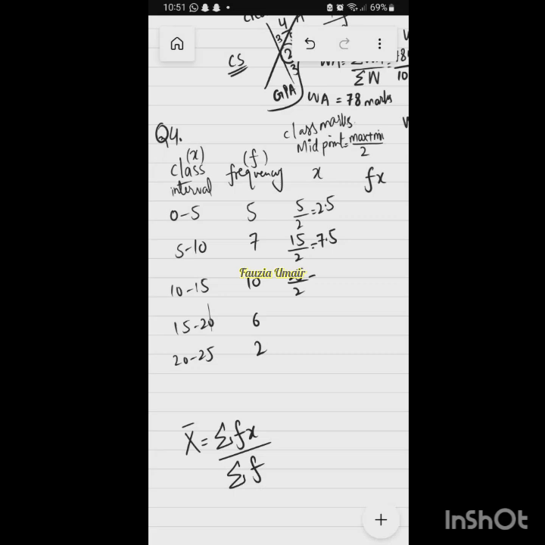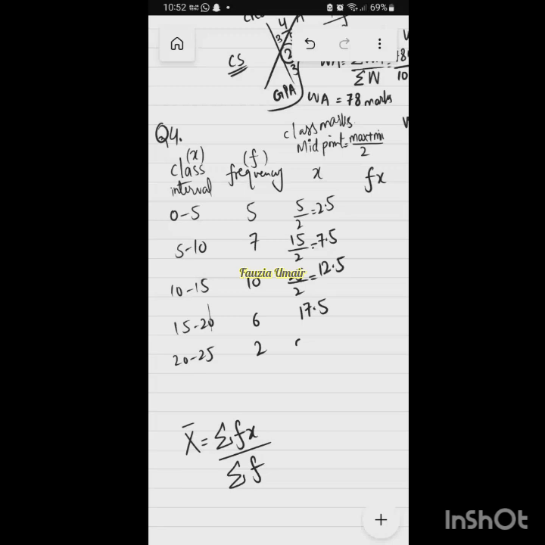Therefore, you can see a pattern. It was 2.5, then 7.5, then 12.5. So basically we are adding 5 each time. What will be the next one? It would be 17.5, and the last one would be 22.5. So basically there is a jump of 5, right? You can calculate it, or you can just see the pattern which is going on.